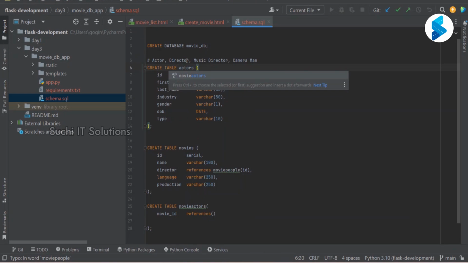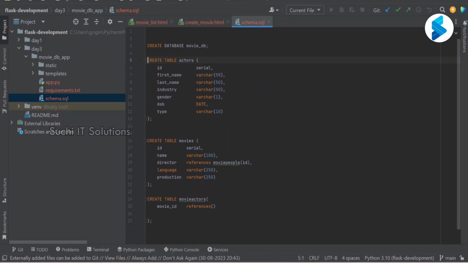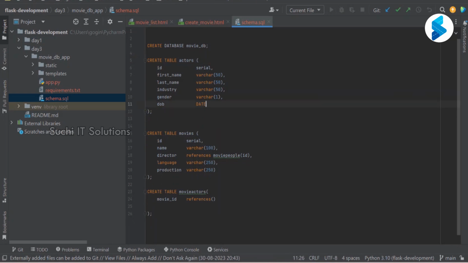Let me make it actors, and whatever it is, I'll just take the name there only. Going to remove the type. Director also I'll just say varchar.